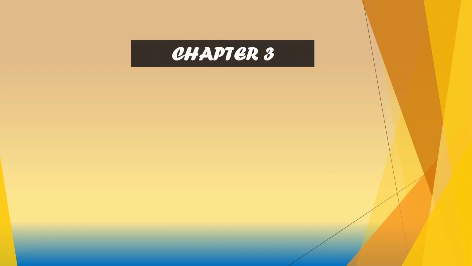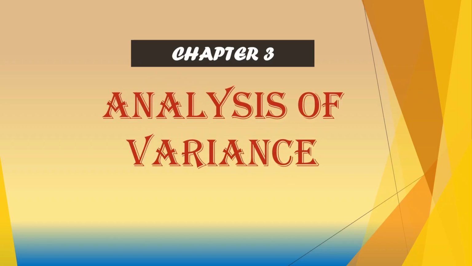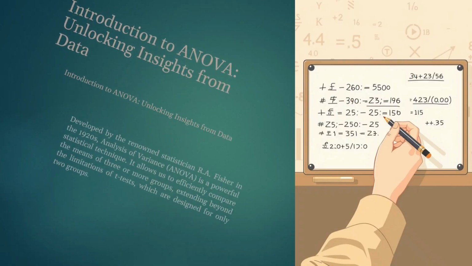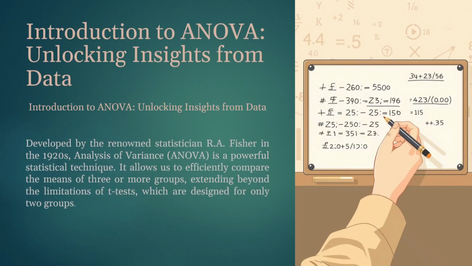Okay, now let's come to chapter 3, analysis of variance. The first is introduction to ANOVA, unlocking insight from data.